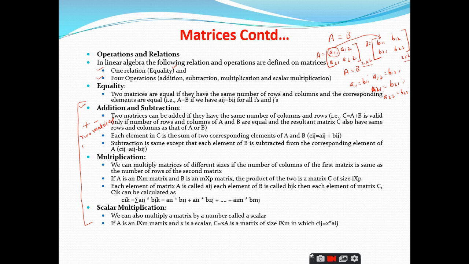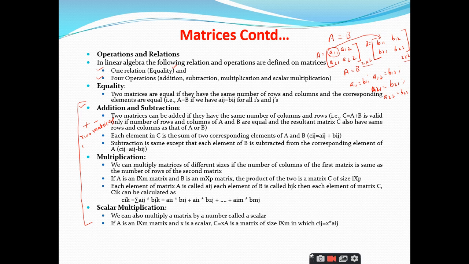3 by 3 only, right? So, like that, first of all, you have to match the dimensions of the matrices, and once you have passed the test where the number of rows and columns are equal, then you can add the elements in a simple fashion, as if you are doing a normal addition, right?